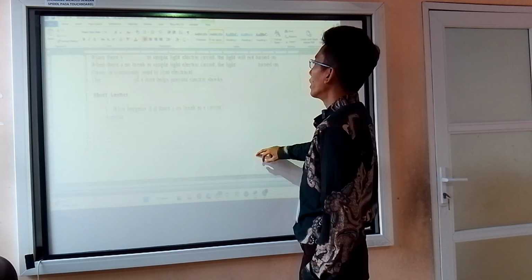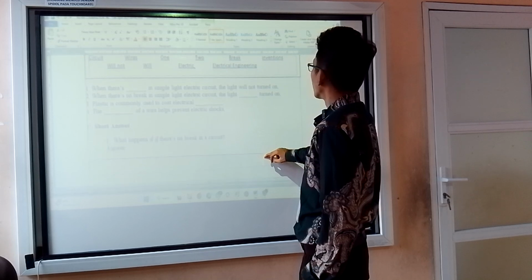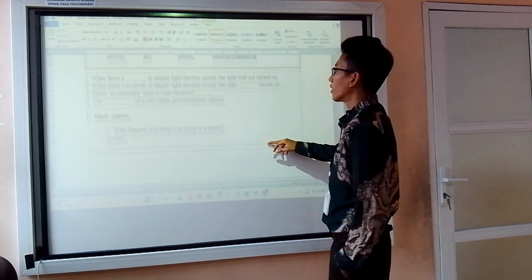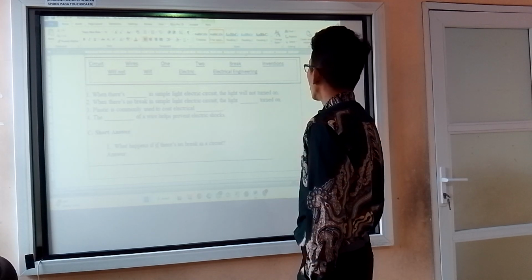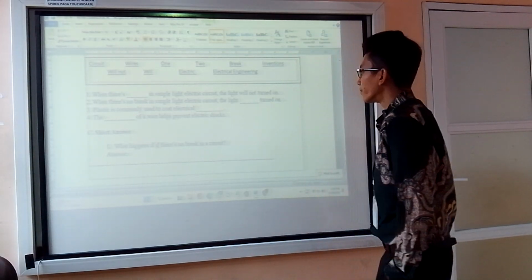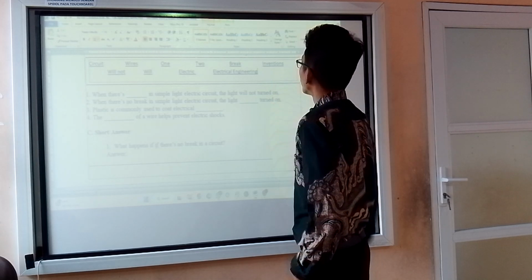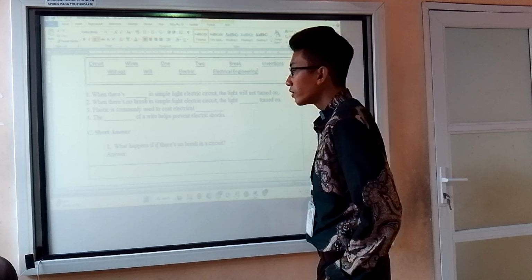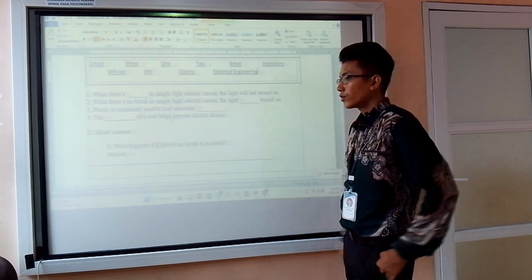Plastic is commonly used to coat electrical wires. Yeah, electrical wires. The insulation of a wire helps prevent electrical shocks. It should be the insulation. But I think I missed it. The circuit is not the answer. The insulation of a wire helps prevent, yeah, actually the insulation. But there is no such choice.